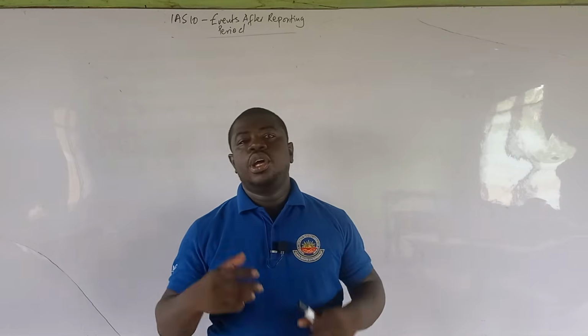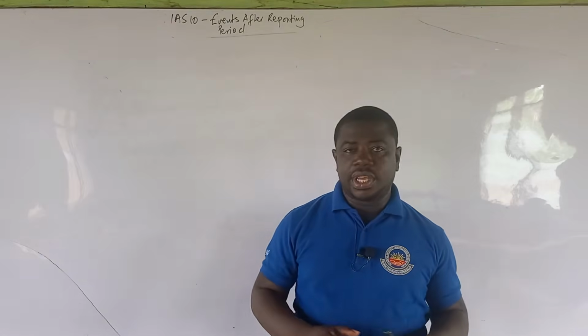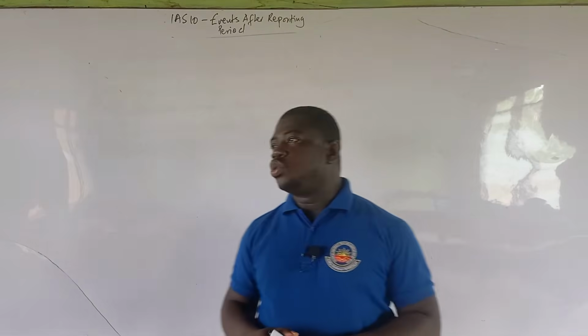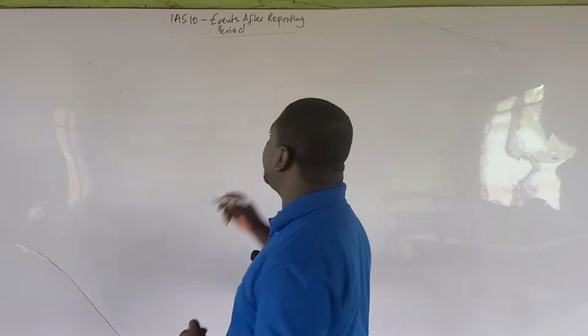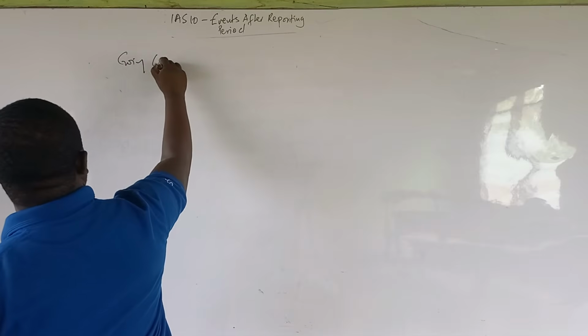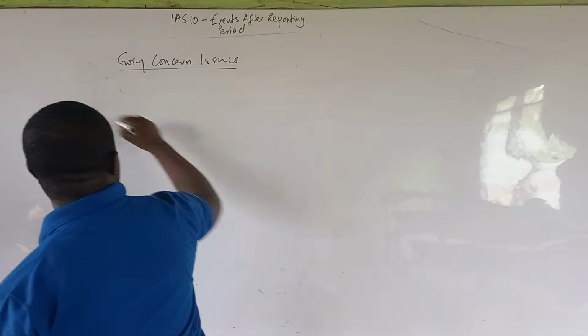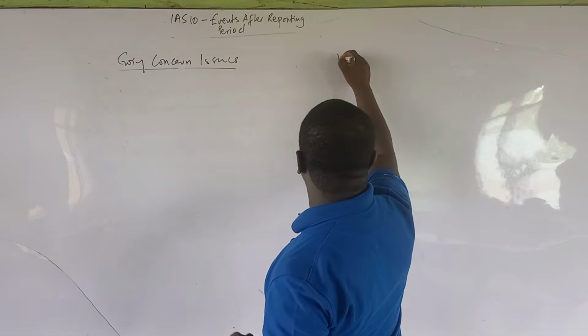Before we look at some examples of questions, what I want to draw your attention to is that the last thing to talk about is the going concern issues after the reporting period, and then also disclosures.